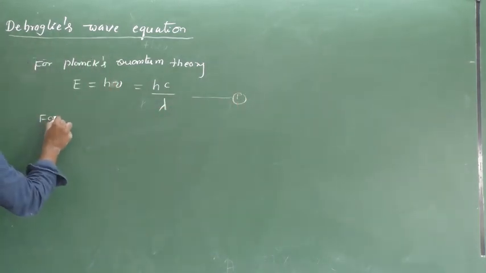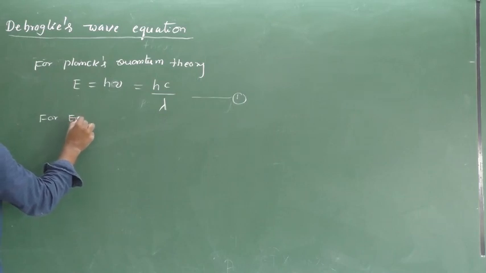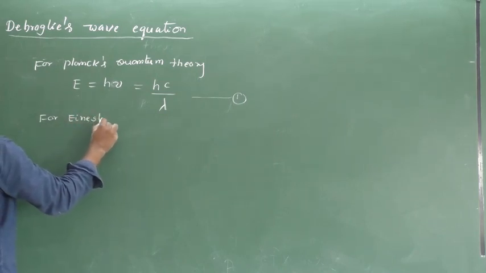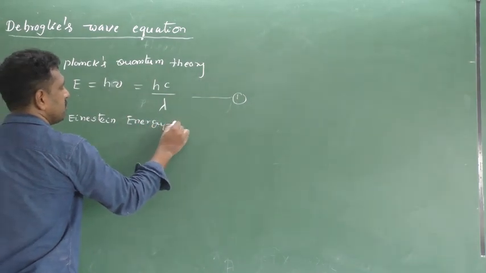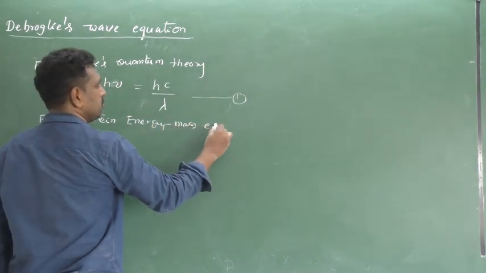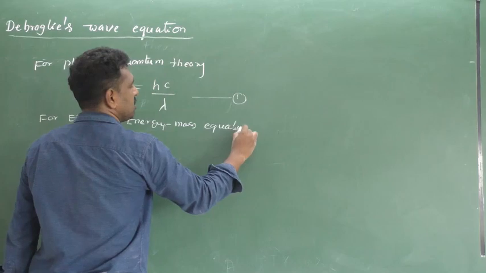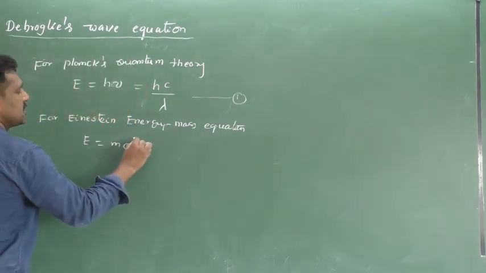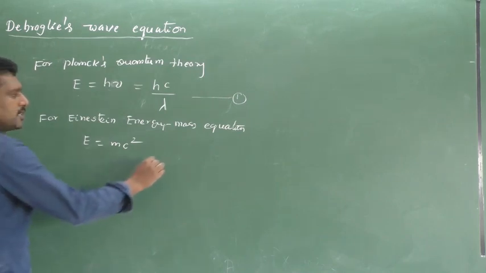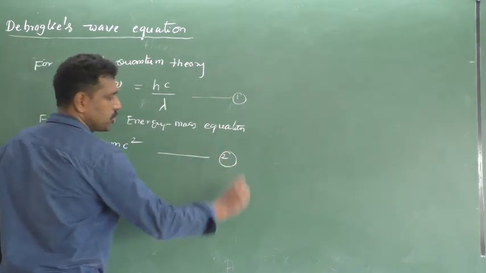For Einstein's energy-mass equation, E equal to mc square. This is equation number 2.